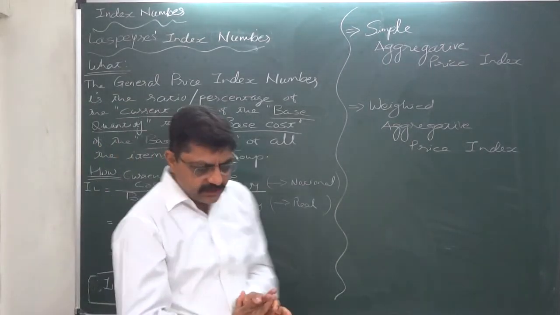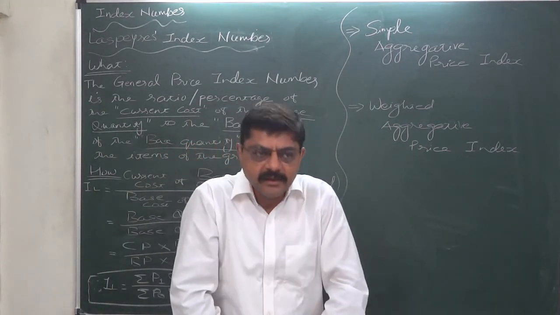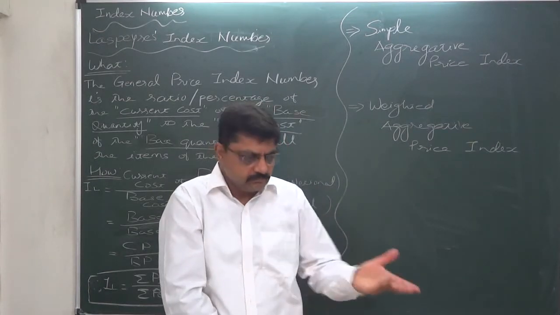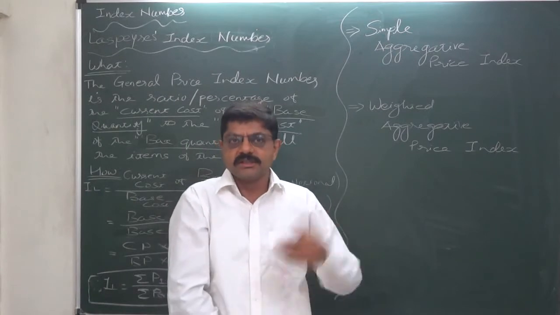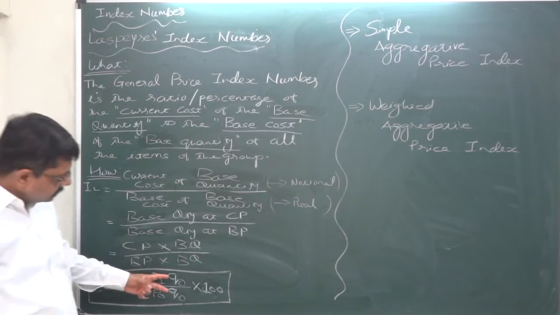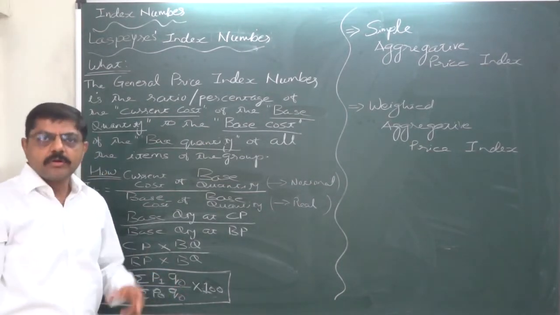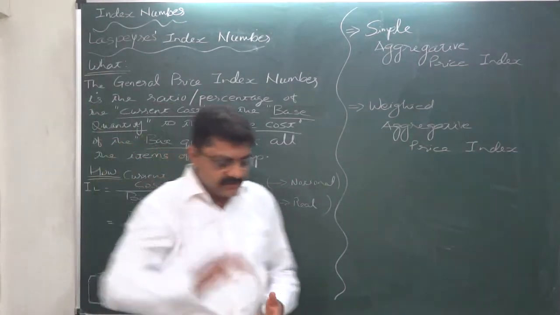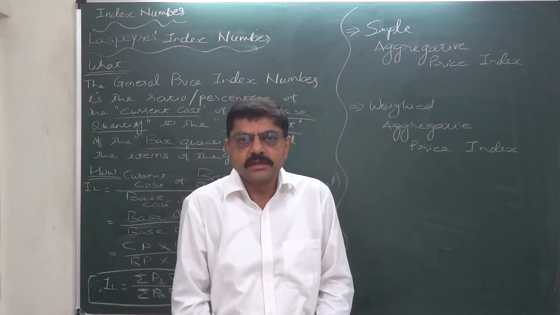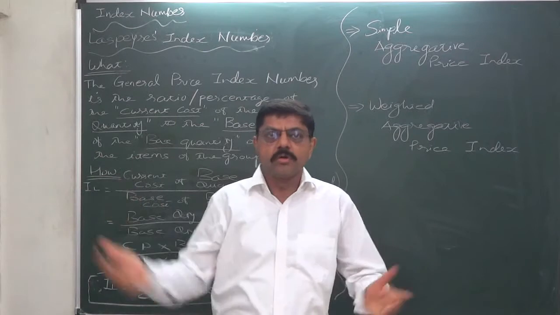The German economist suggested this index number in 1871, and later on in 1874, Paasche, another German economist, also suggested a similar index number where we should consider the current year quantities, but that we shall discuss later on. I hope this lecture is also useful to you in understanding the whole concept.